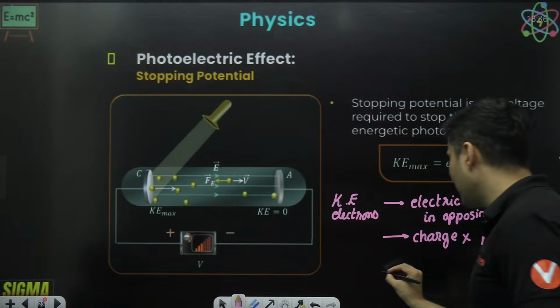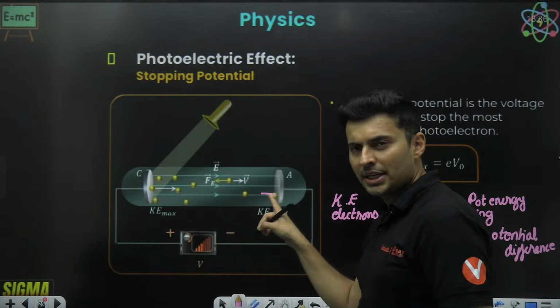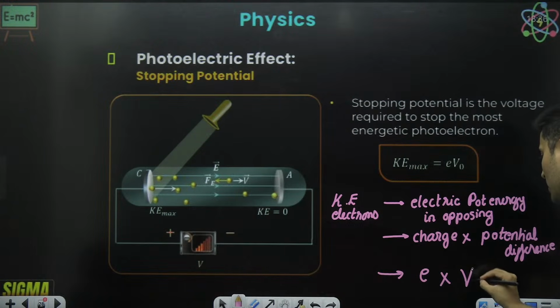So the charge that I am moving is e, the electron's charge, and that voltage difference is the stopping voltage, V naught or Vs, whatever you want to call it.